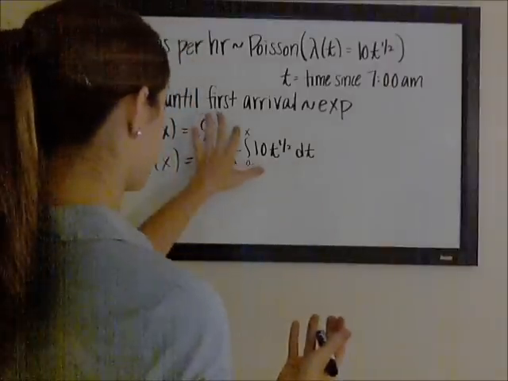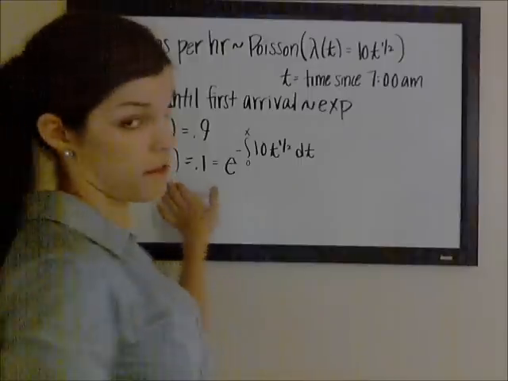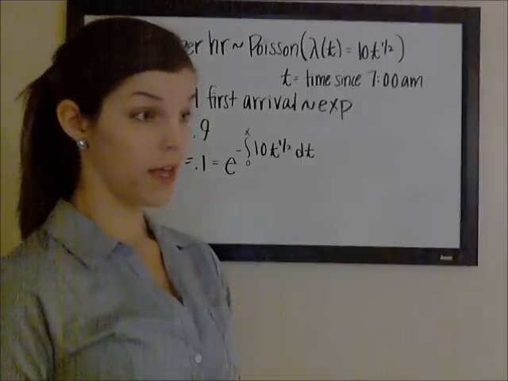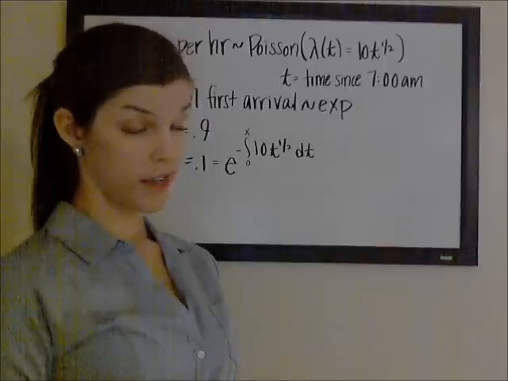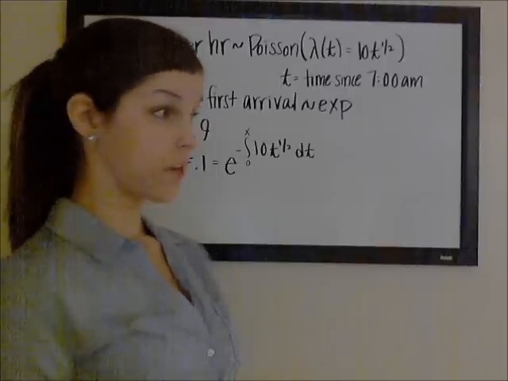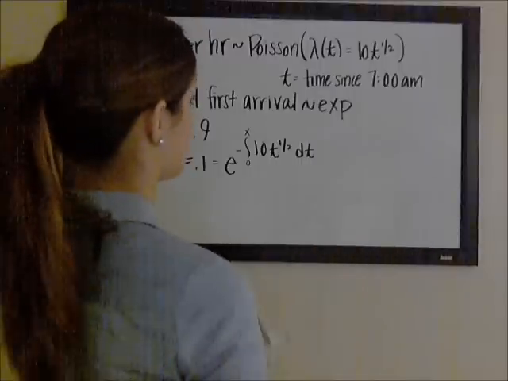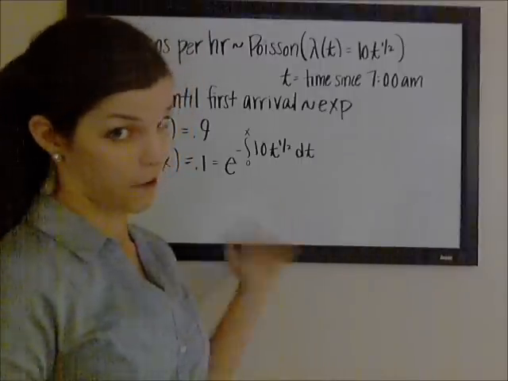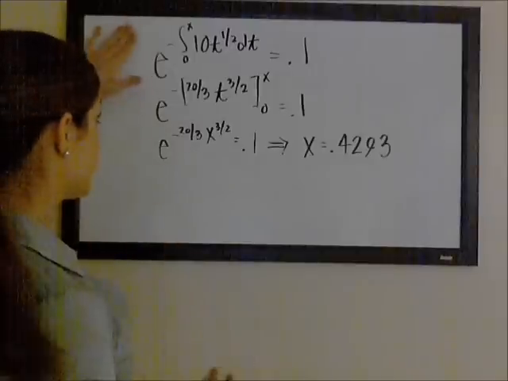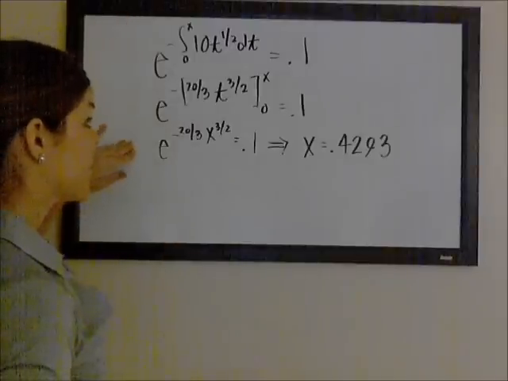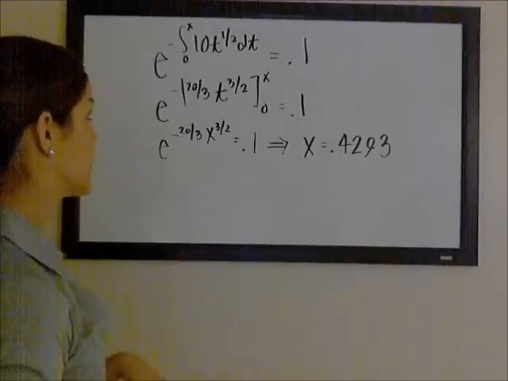You'll solve for x. That'll be your 90th percentile for the time until the first arrival, and then they want to know the amount of time since 7 a.m. So that'll be in terms of hours, and you'll add that to 7 a.m. I'll go through with the integration for anyone who isn't comfortable with it. Okay, so for anyone who is interested, this is my integration. Skipped a few steps, but just in case you need to check your work or something.